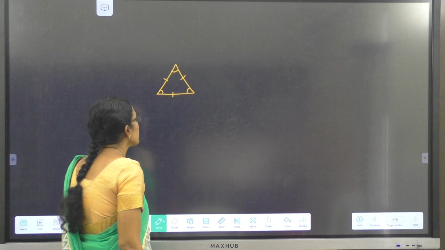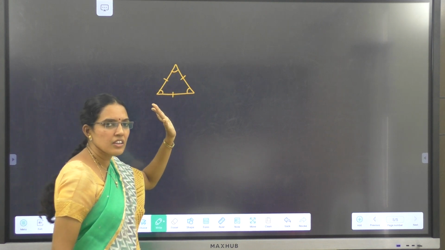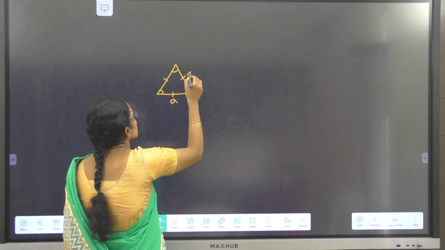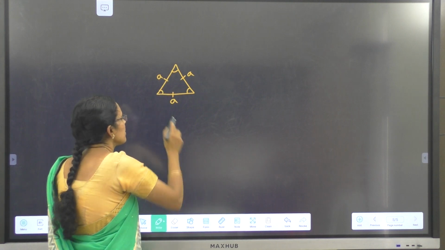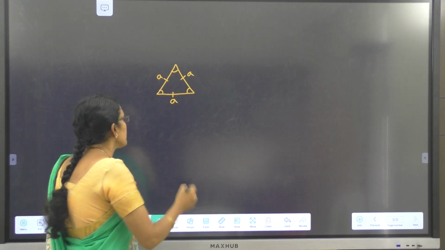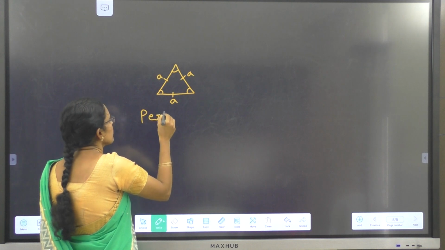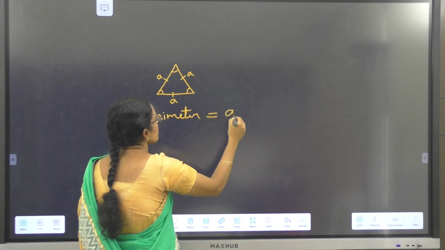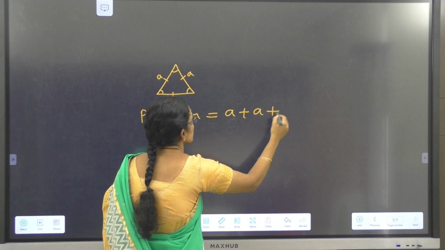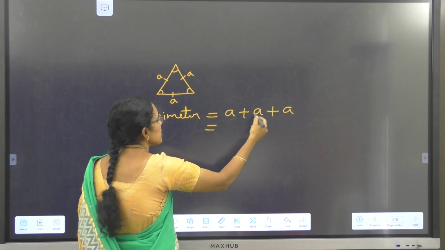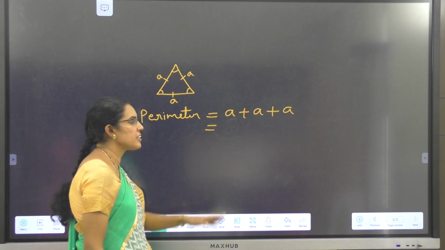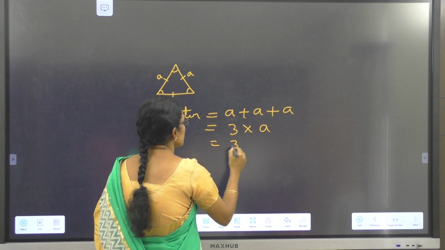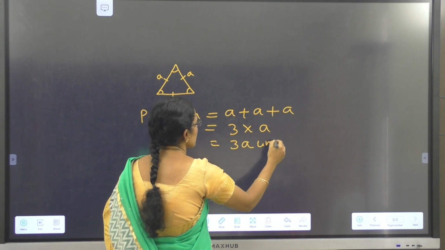Now, if you want the perimeter of an equilateral triangle, first we will see the equilateral triangle. For example, let's take the side as A. The side measurement A can take any value. Then the perimeter of this equilateral triangle is the sum of all the 3 sides, that is A plus A plus A. That is repeated addition. Repeatedly we are adding A 3 times. Therefore, the perimeter here is 3 into A, or 3A units.